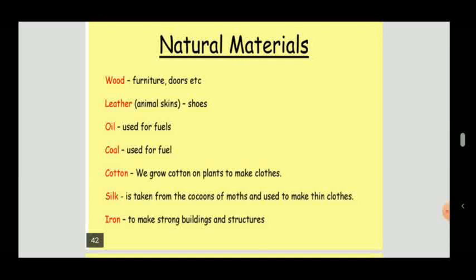So, silk is a natural material, but we get it from a living thing. Iron is used to make strong buildings and structures. We start building houses with iron. So iron is also a natural material.